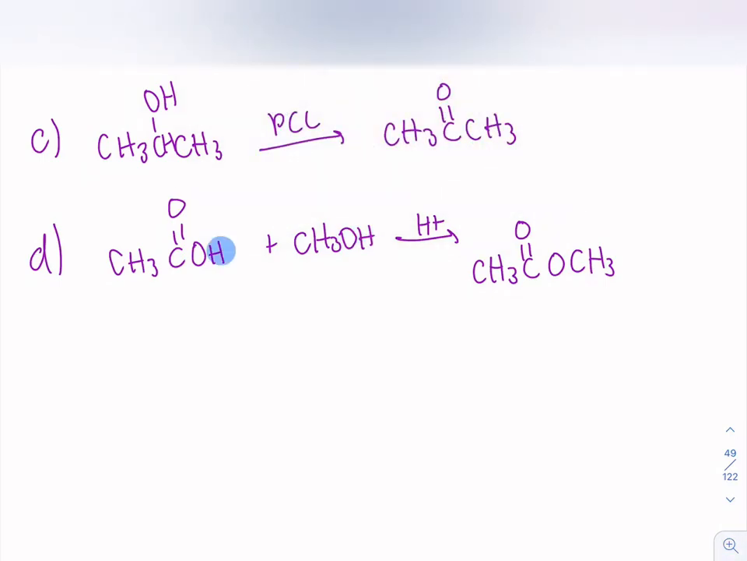So we've taken water out of this. So this OH and this hydrogen are removed, and water is a secondary product here, and then we end up with an ester.